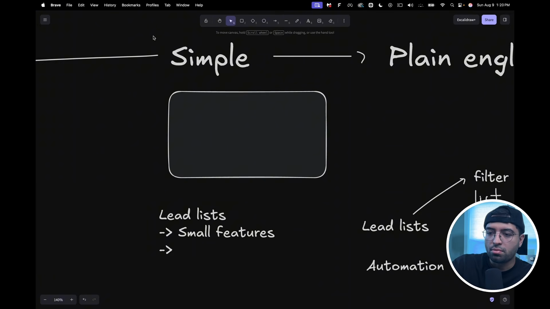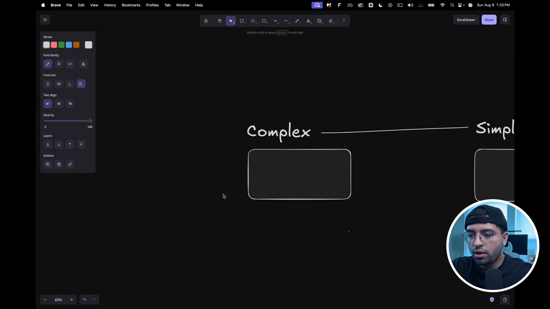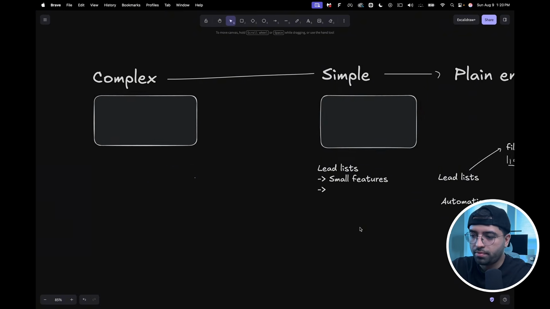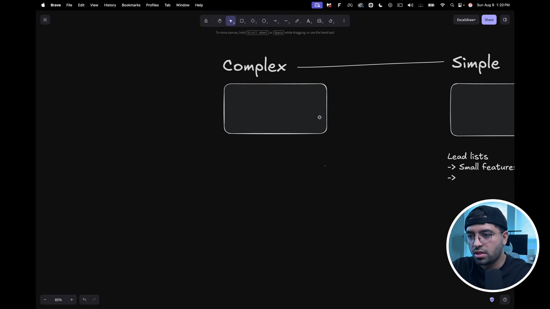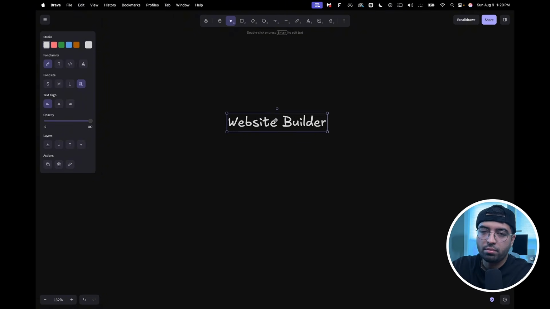But if the feature is pretty small, then I would just one-shot the whole thing, okay? Now, how do you approach a complex feature? A complex feature is, I'll give you one example. This is the most complex feature I have built only using AI. And this is the website builder, right?